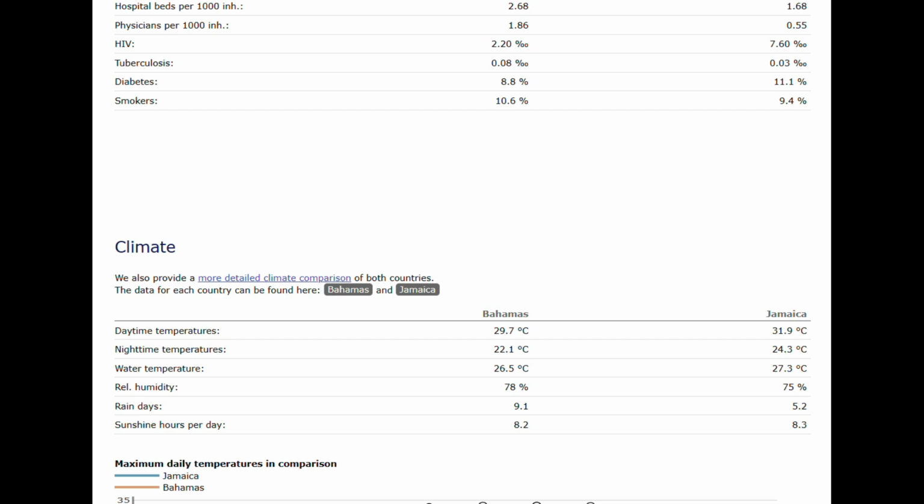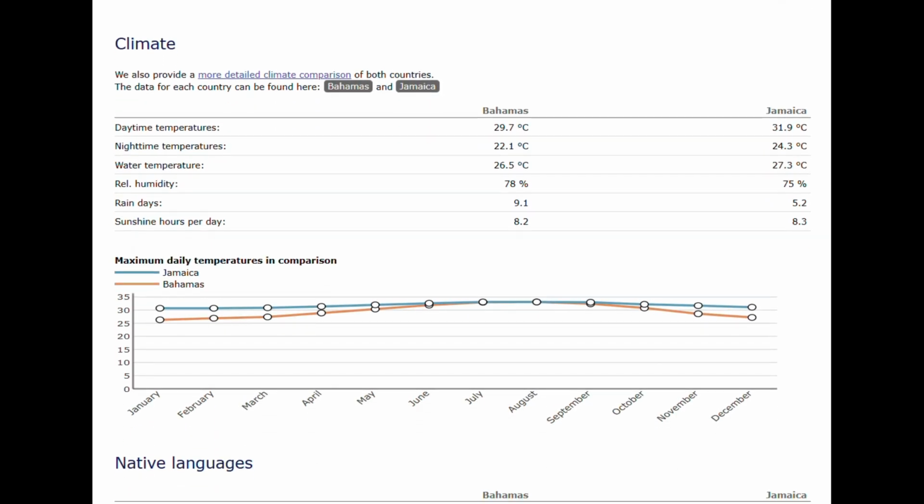So when it comes to the climate, they're relatively similar when it comes to the daytime temperatures, the nighttime temperatures, the water temperature, the humidity, and the rain, essentially. Though Jamaica is a bit higher when it comes to the temperatures, though the Bahamas has a bit more humidity.